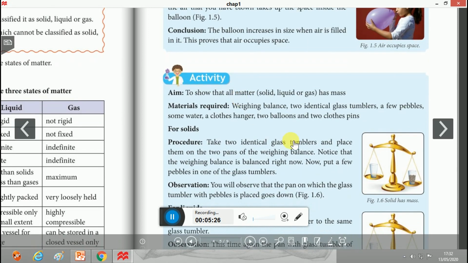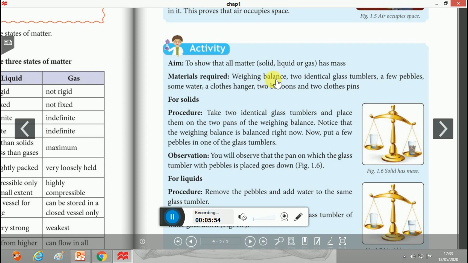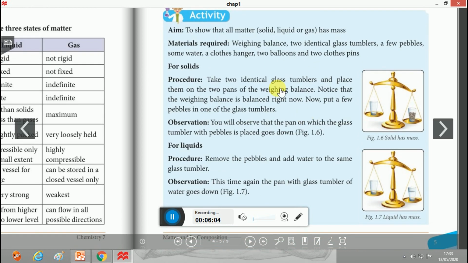In the next activity, the aim is to show that all matter, solid, liquid and gas, has mass. By definition you know that matter is any substance which has some mass and occupies some space. To prove that first property of matter, that all matter has mass, you need a wing balance, two identical glass tumblers, a few pebbles, some water, a cloth hanger, two balloons and two cloth pins.